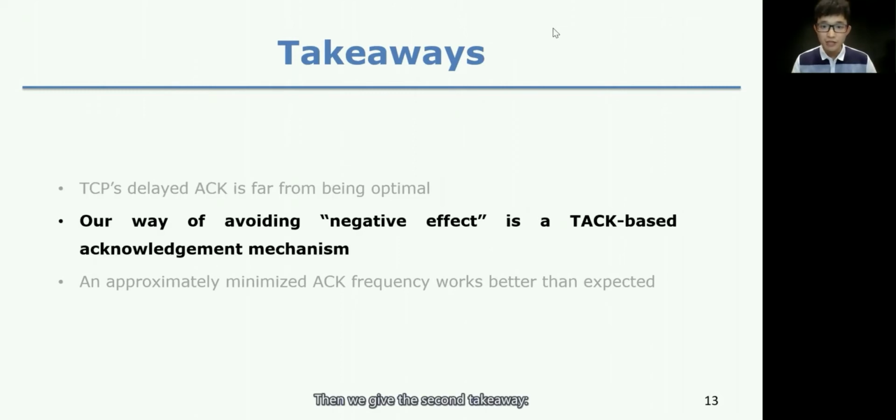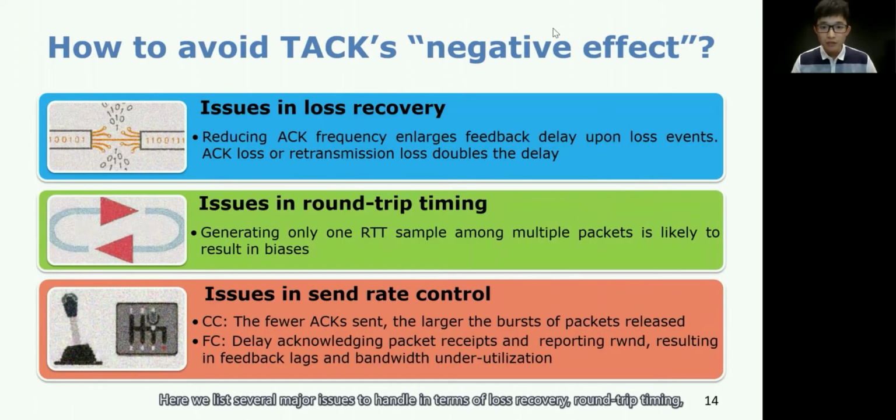Then we give the second takeaway. Instead of simply applying TACK, a carefully designed TACK-based acknowledgement mechanism is the way to avoid TACK's negative effect. Here we list several major issues to handle in terms of loss recovery, round-trip timing, and send rate control, including congestion control and flow control. For detailed case studies of these issues, please refer to the paper.